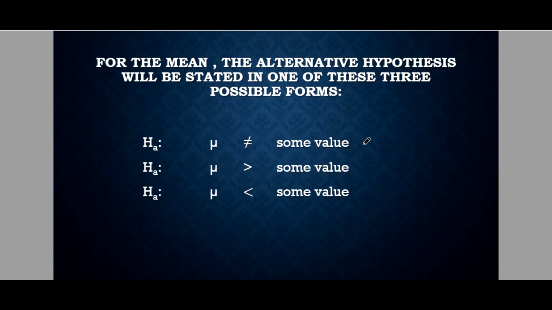So for the mean, we have these three symbols for the alternative hypothesis. Now if you can still recall, for H0, the opposite for this one is not equal. For this one, of course, the opposite is less than or equal. This is for H0. And for this one, we have the greater than or equal. So these are the opposite symbols. Take note of this.